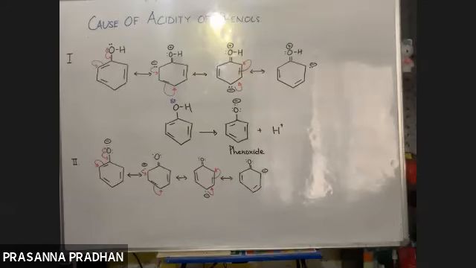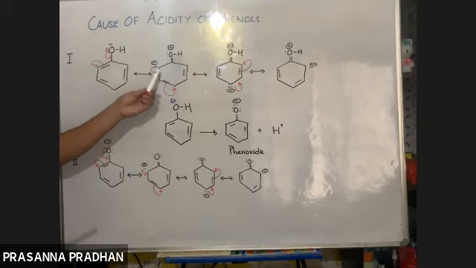Yes. There is no negative charge now on the oxygen atom. There is no negative charge on the oxygen atom. If the positive charge resides on oxygen, yes, there is no negative charge. Very good. You have identified this thing.